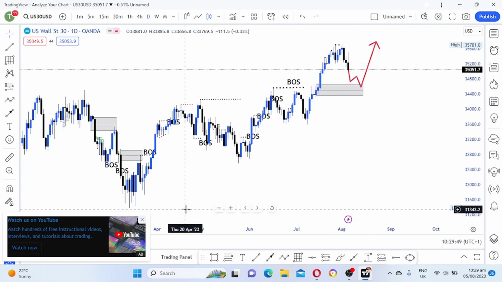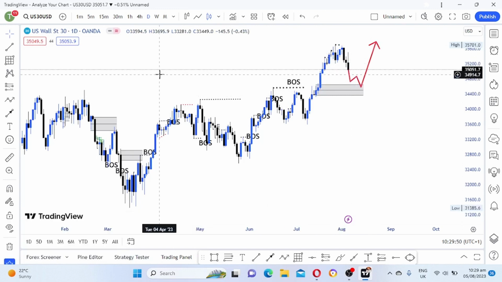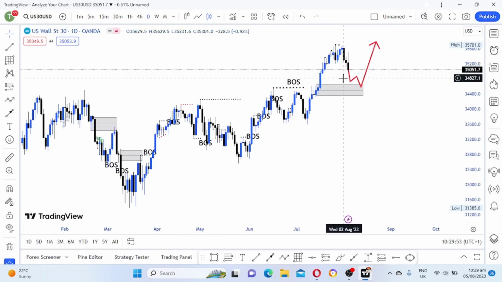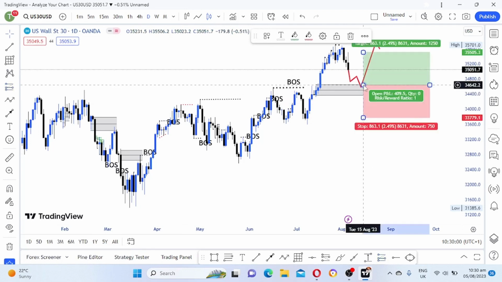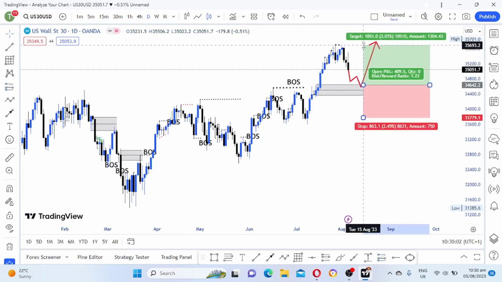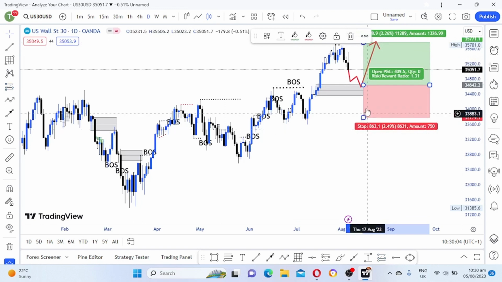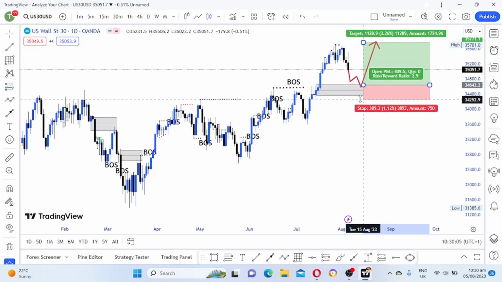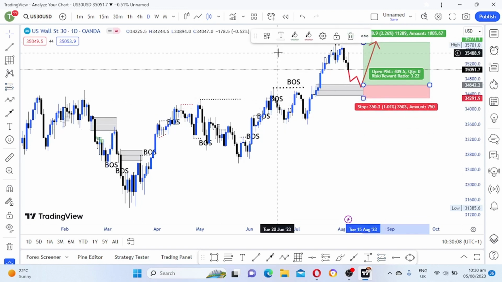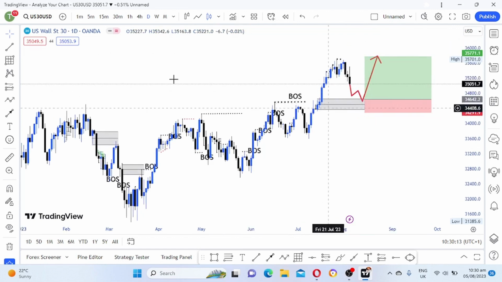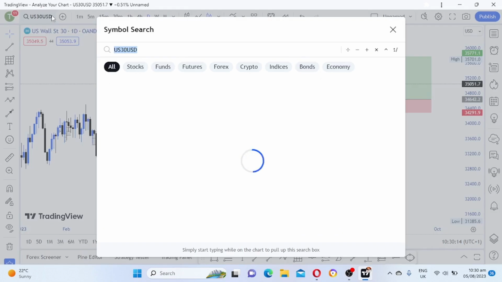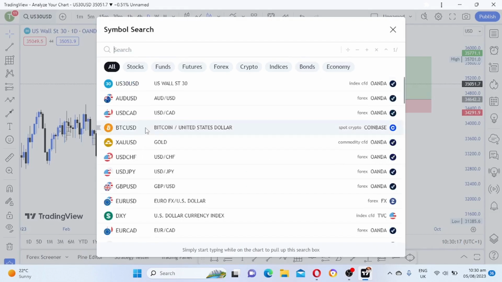We have a long way to move down. As you can see on daily, we have a long way to move down. So I'm only interested in buys when we get to this zone. So for now, US 30 is in a downtrend on lower time frame. I'm only interested if price comes back at this demand zone. So that is my view on US 30, guys. Now let's look at